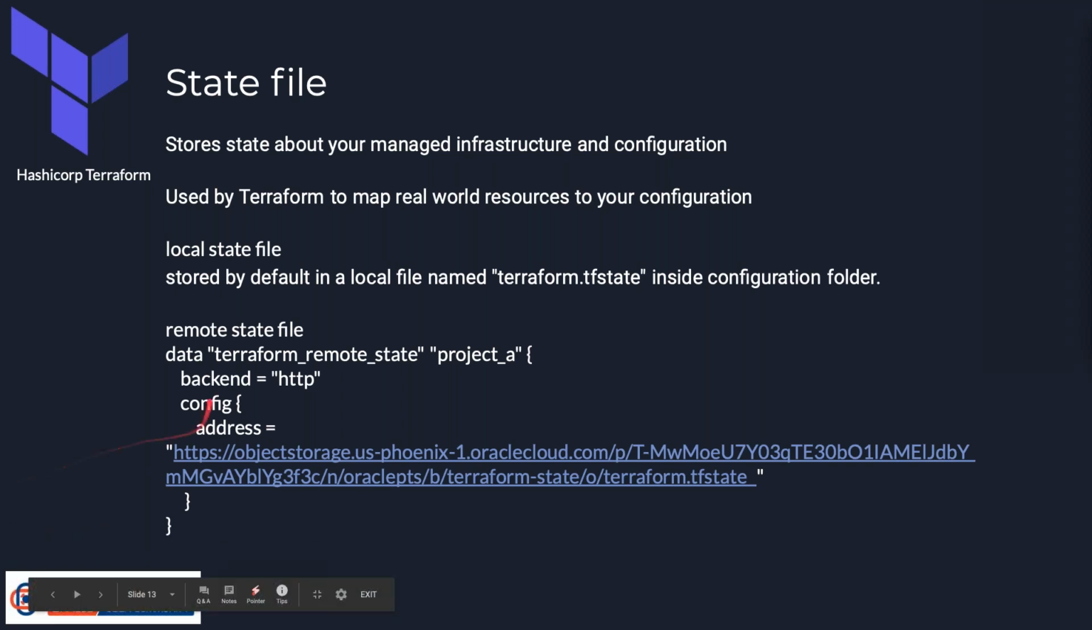In this case, we are defining a remote state file with the data terraform_remote_state, and this is the name of the project. It could be anything. Backend equals HTTP and the config address equals this. The main advantage of using a remote state file is that it can be used by multiple developers, and there is only one single state file that is the truth for every developer.